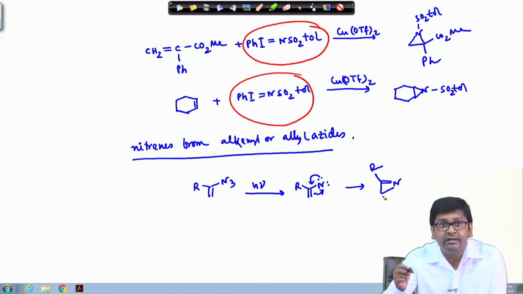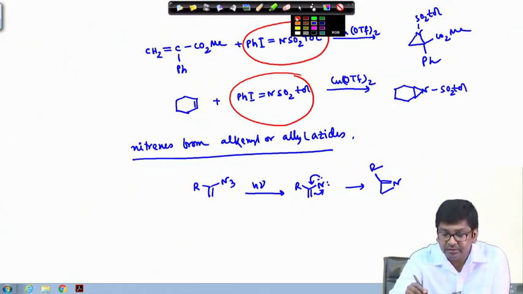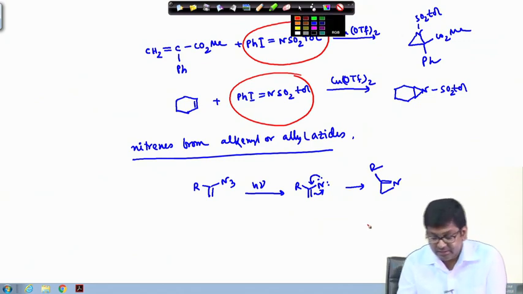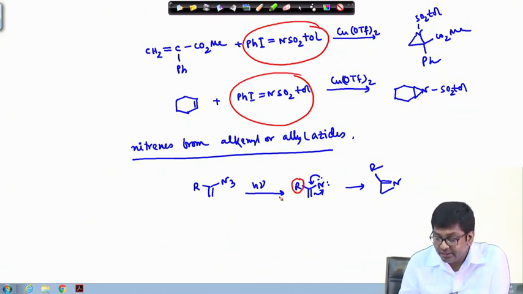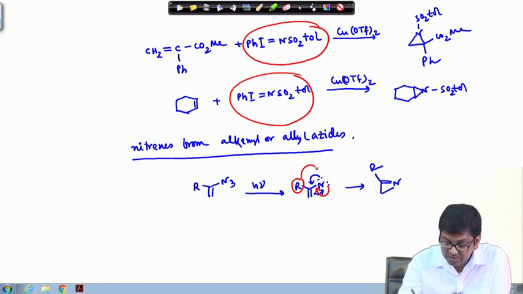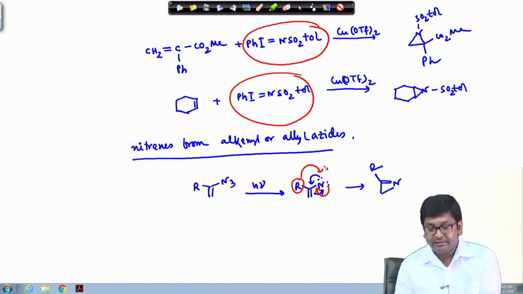Or another option is also there, that is not only this one, rather this group can also migrate. Okay. So, once this is generated like this, this can also migrate.